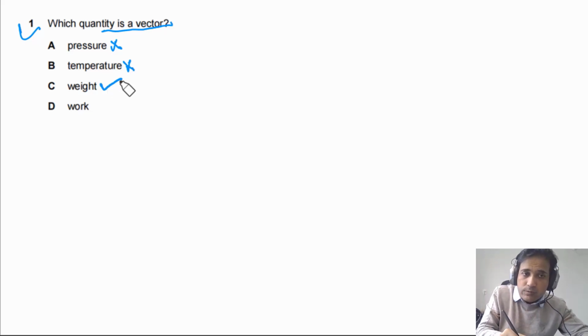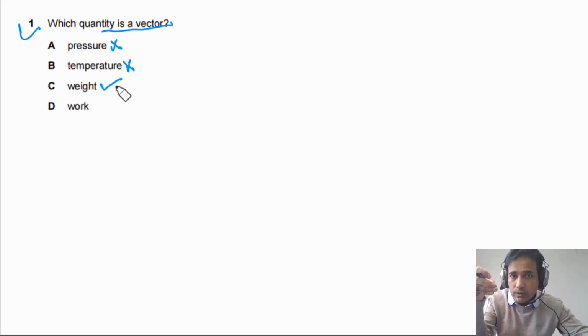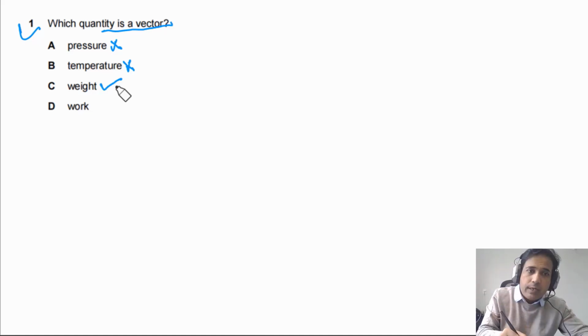Weight is a force due to gravity, so it's a vector quantity. When we talk about force, we say force can be to the left, force can be to the right, force can be down. So weight is a vector quantity. Work is a scalar. It's not a vector. So the answer for this question has to be 6.